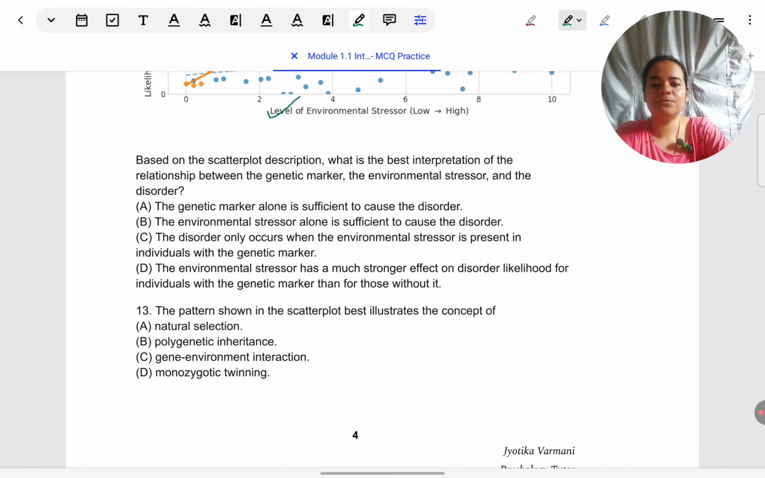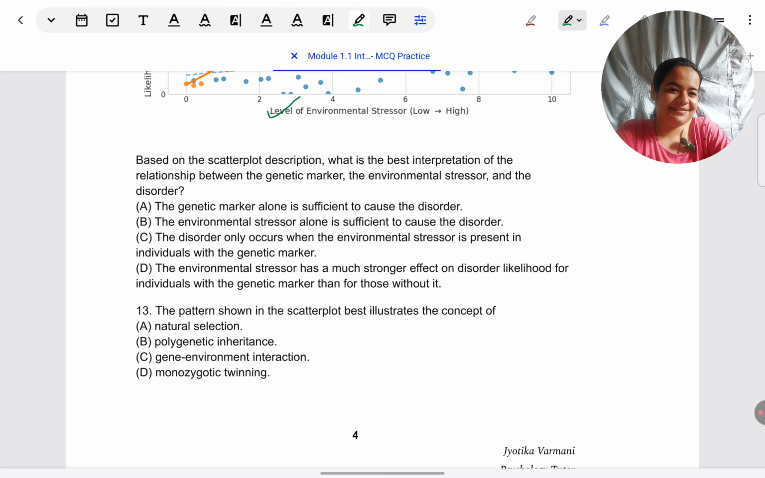Let's look at the question now. Keep referring back. You can rewind a little into the video if you need to see the graph. Based on the scatterplot description, what is the best interpretation of the relationship between the genetic marker, the environmental stressor, and the disorder?